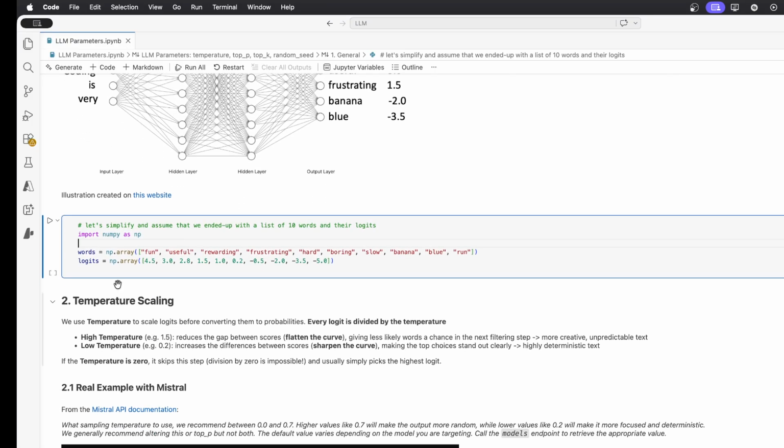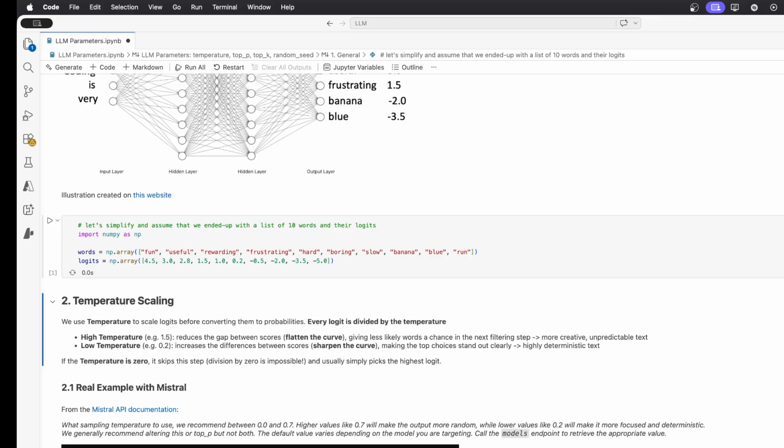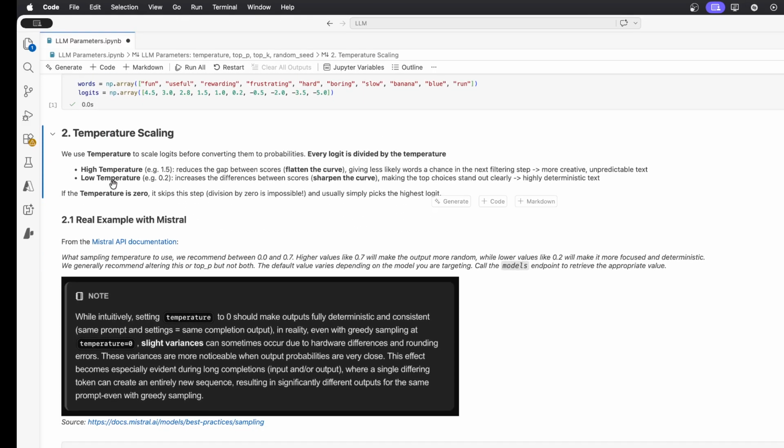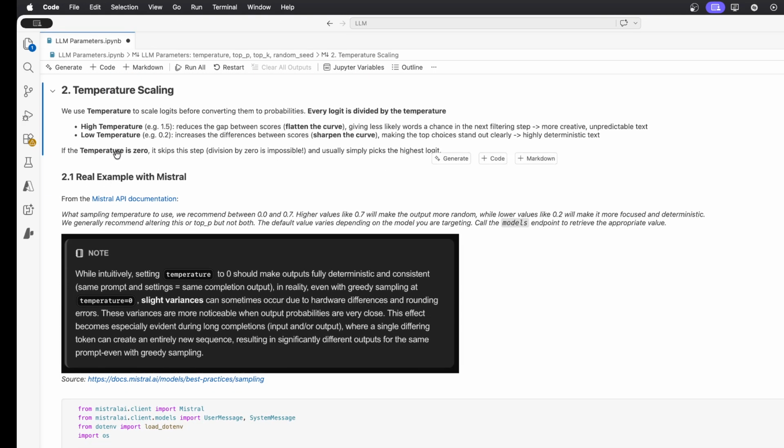So let's just create these two arrays. One contains the words, one contains the logits. The first thing that we are going to do, and this is before we convert the logits to the probability distribution, we are going to scale these logits. So each logit will be divided by a temperature setting. And the result of this is that if you use a very high temperature, like 1.5, or a very low one, like 0.2, you will either flatten the curve or sharpen the curve. So you will increase or decrease the difference between the logits.